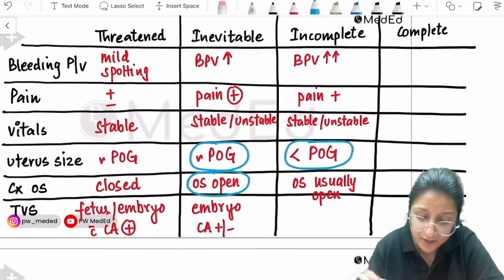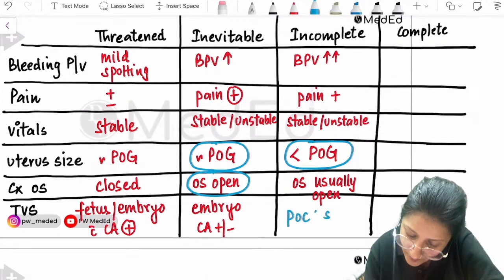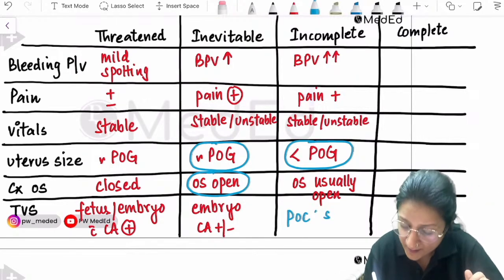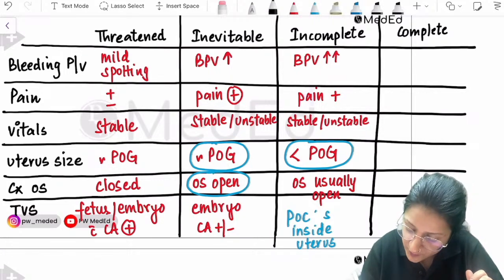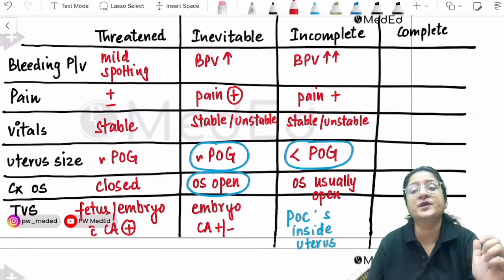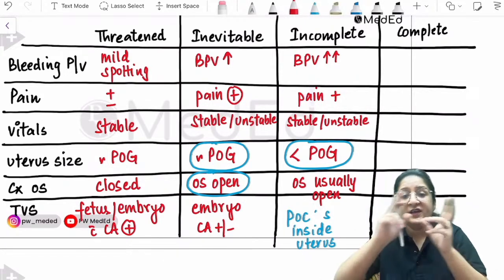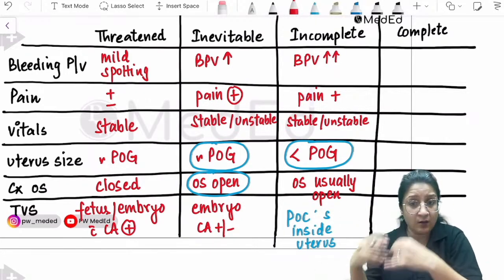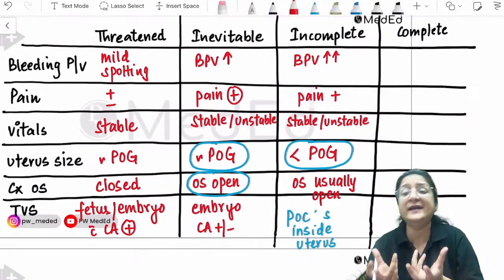And on sonography, what are we going to find? We are going to find some POCs, the short form of products of conception, inside the uterus. Some products of conception are going to be found inside the uterus. In incomplete abortion, history of bleeding will be there, history of pain would be there, maybe some history of passage of fleshy mass from the vagina is also there, but now the bleeding has stopped.